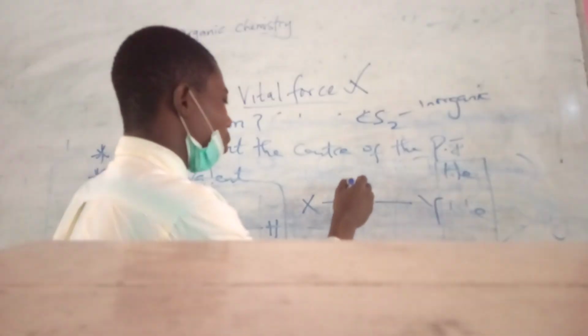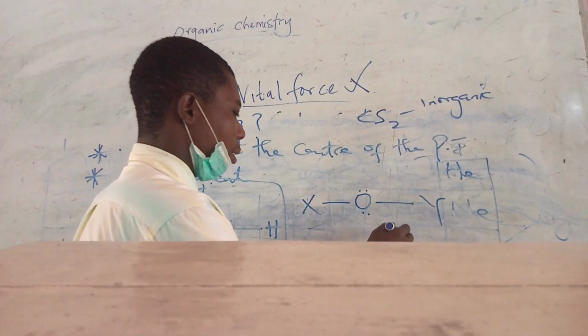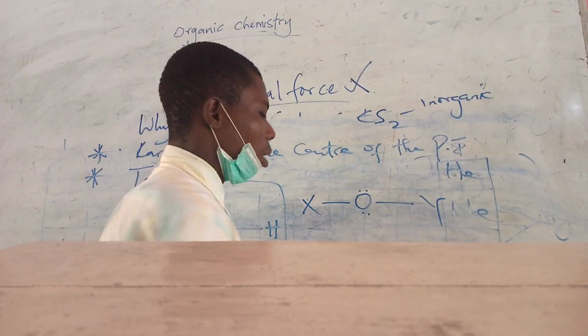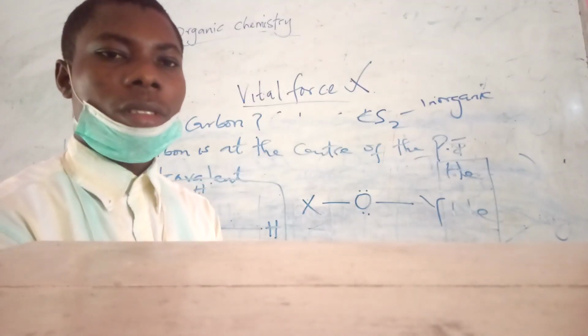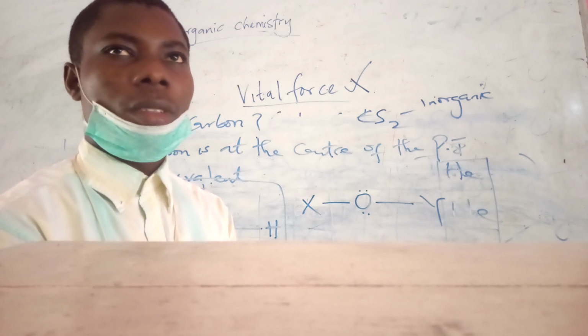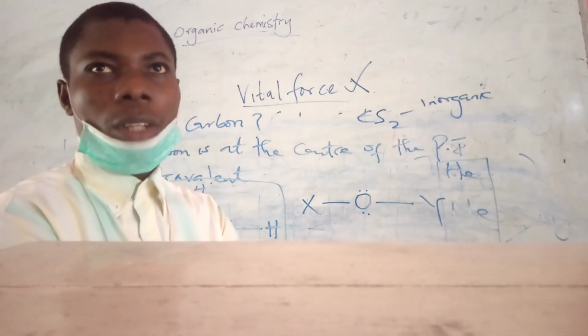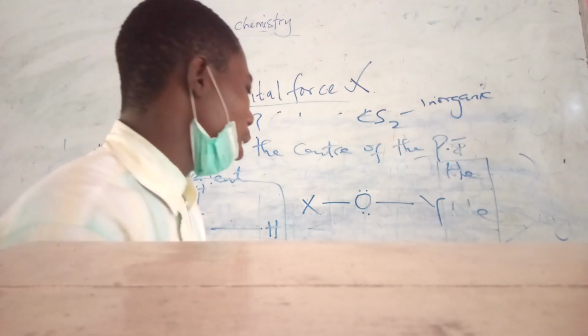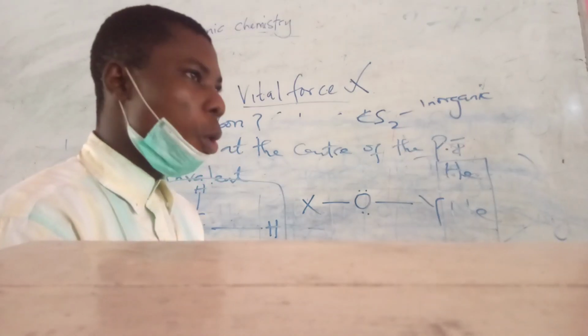Although oxygen has 2 lone pairs of electrons, which we will actually talk about when we get to Lewis theory.